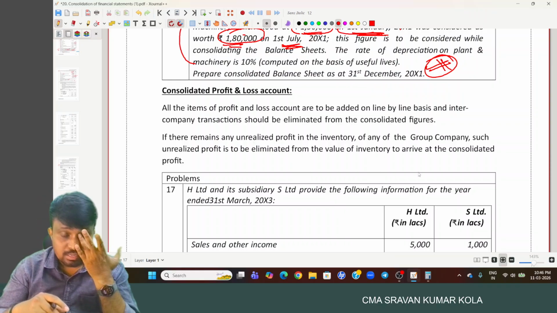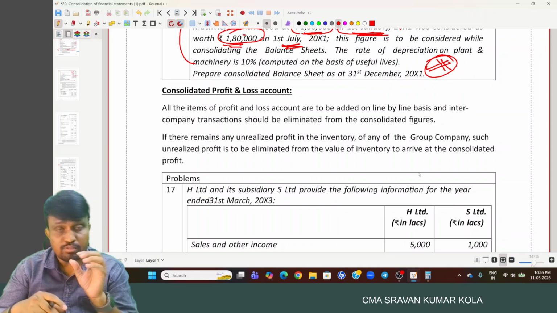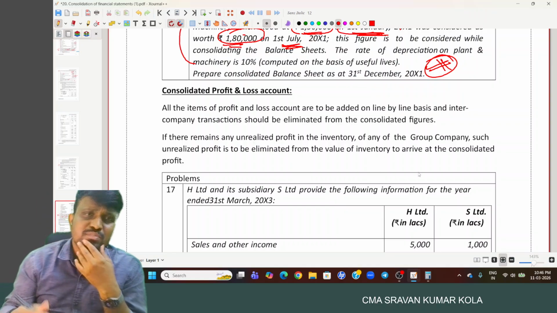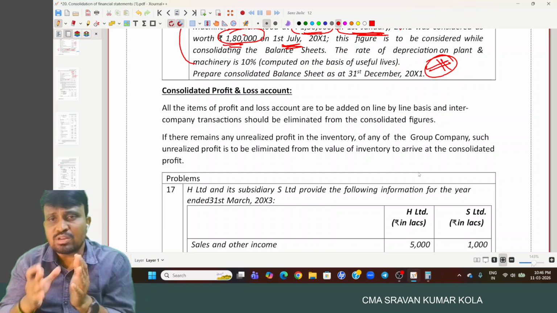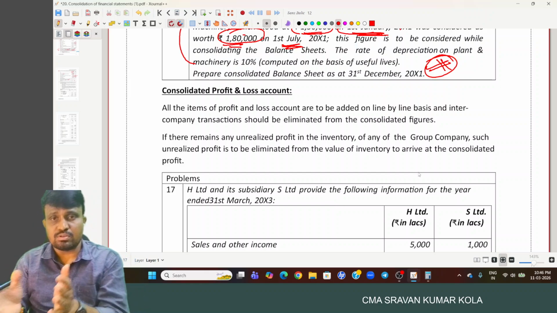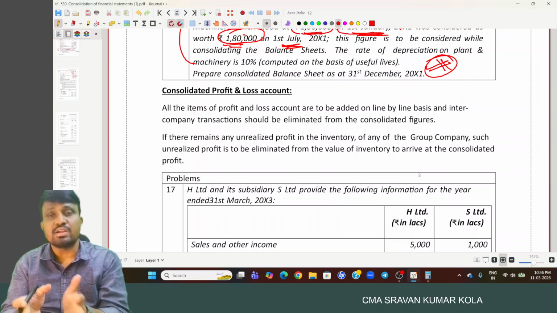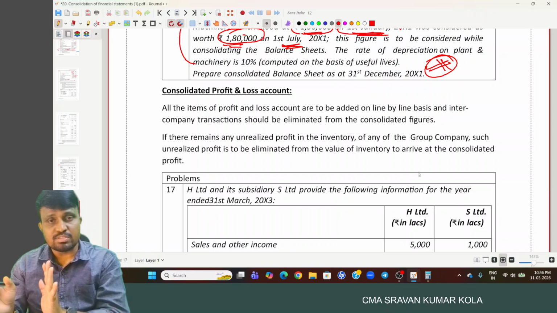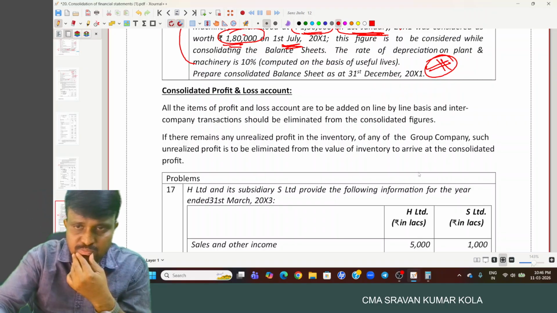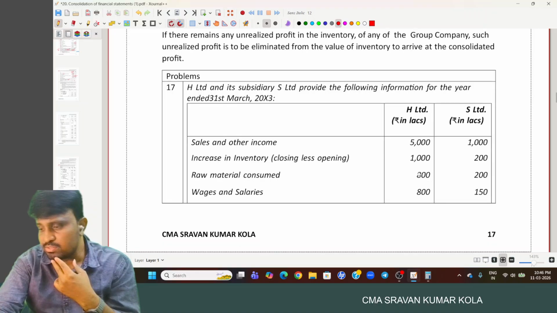Okay. And coming to here, the consolidated profit and loss account. And in the consolidated profit and loss account also, we simply follow the line by line basis. So adding of each and everything on a line by line basis. So simple thing. And here first, coming to the 17th problem.